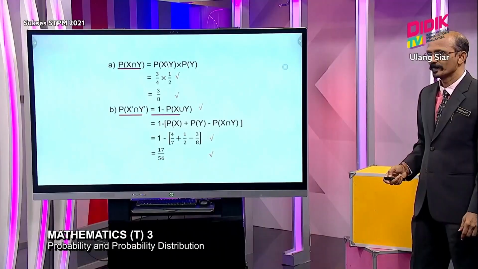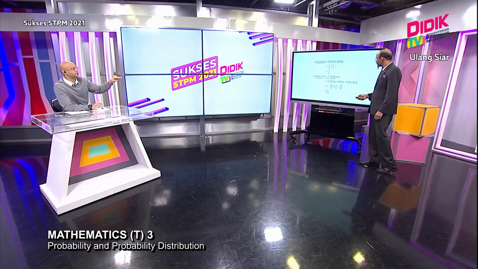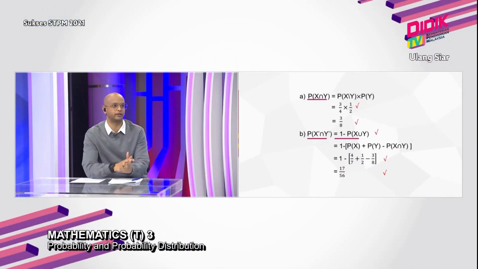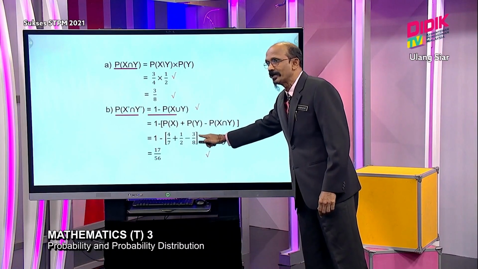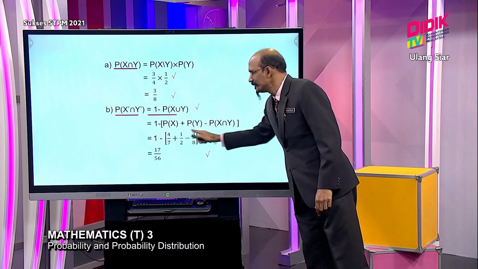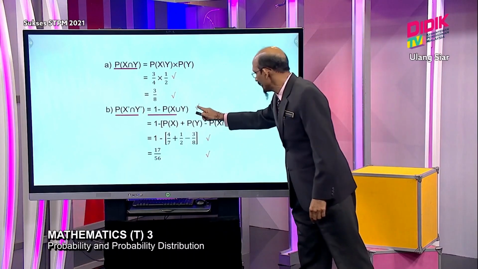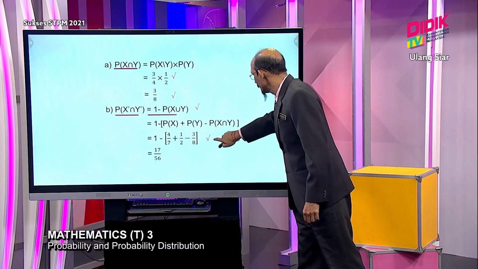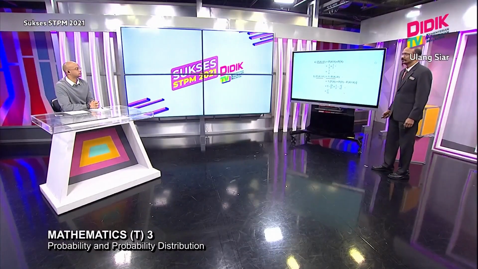Now I have a question over here. For part B, the first 2 lines show the formula. What happens if we don't show the formula and straight away just put in the values? If you never write these 2 formulas, but you substitute into the formula correctly, without any mistake, the mark can be embedded here. So this mark will go here.